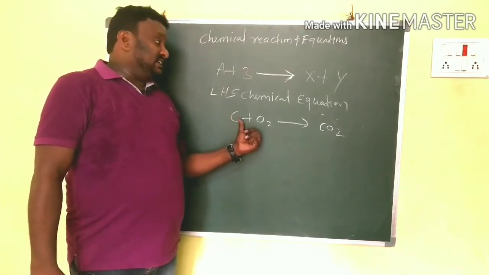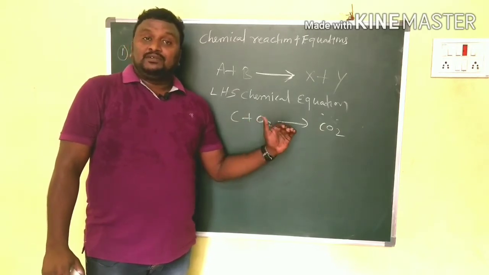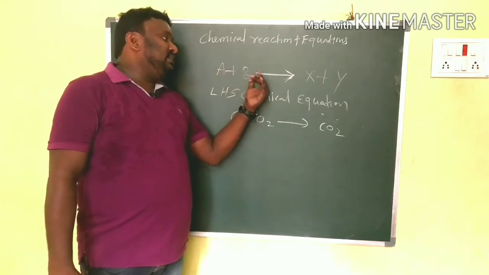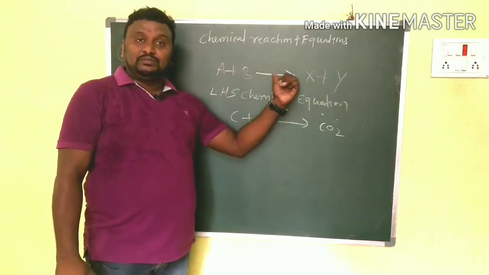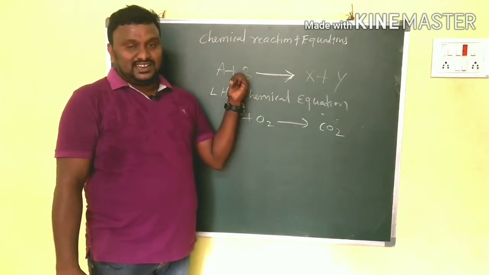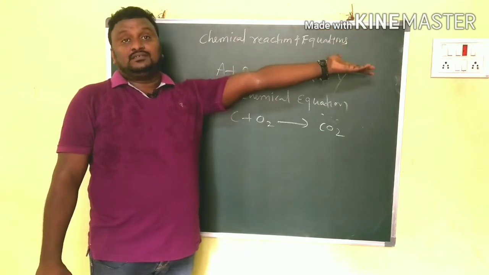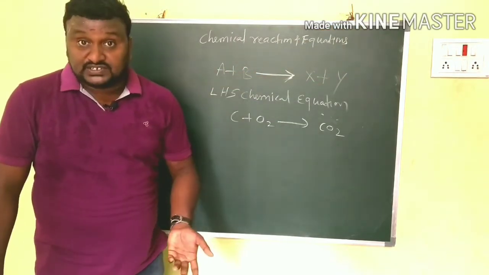We can compare the given equation with the general equation. In the general equation, what do you have? A plus B gives rise to X plus Y, and A and B are on the LHS of the equation. That's why they are treated as the reactants, and X and Y are on the RHS of the arrow mark. That's why they are treated as the products.